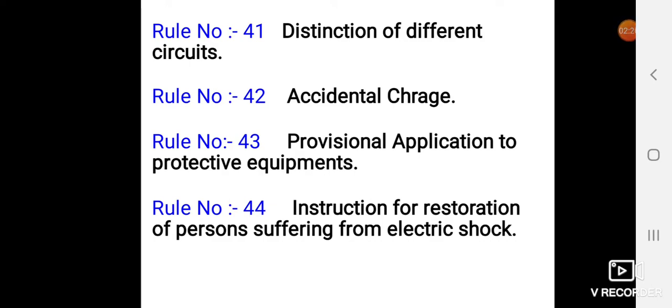Where AC and DC circuits are installed on the same support, they shall be so arranged and protected that they shall not come into contact with each other when live.